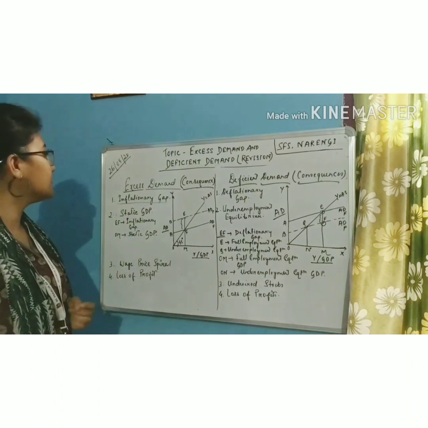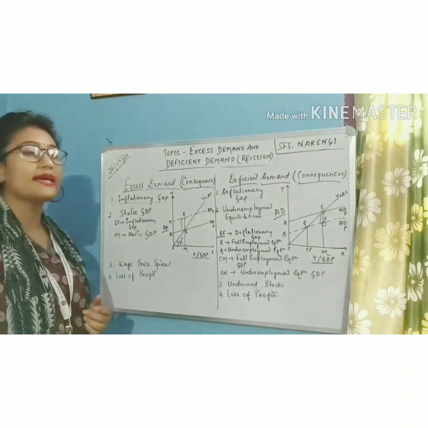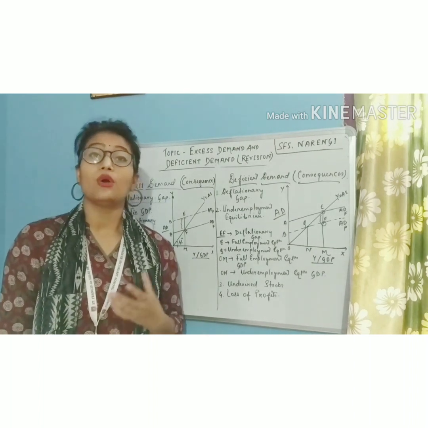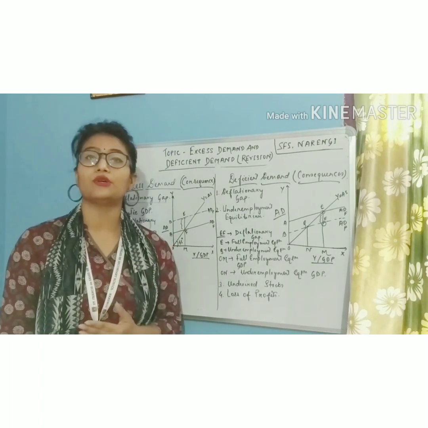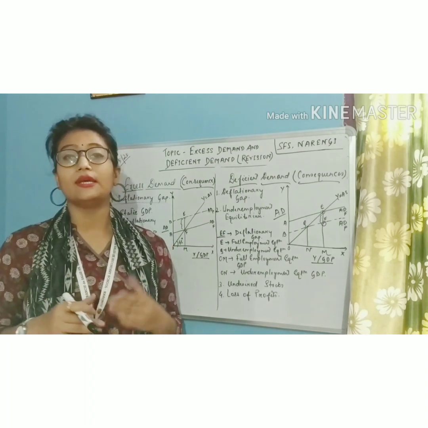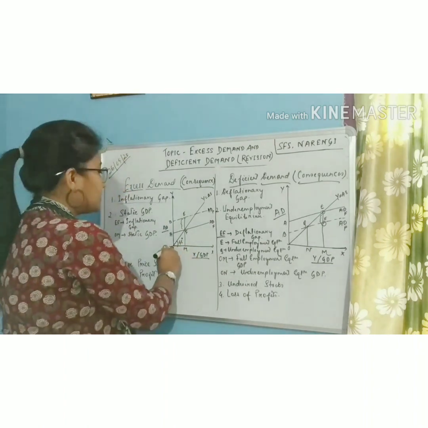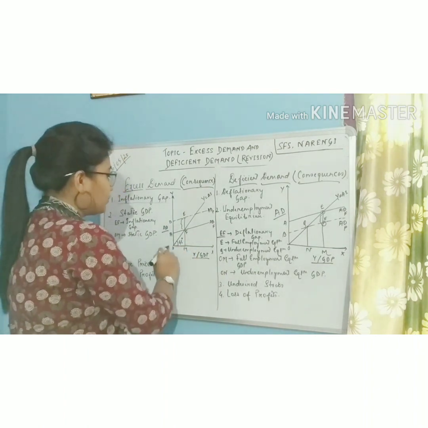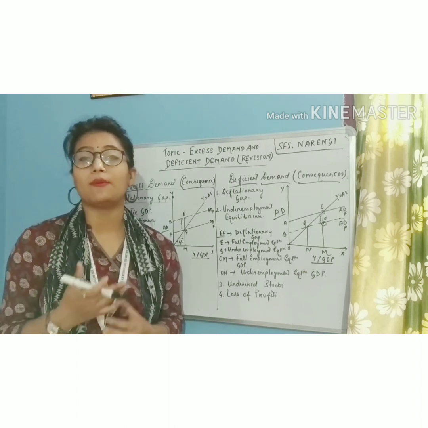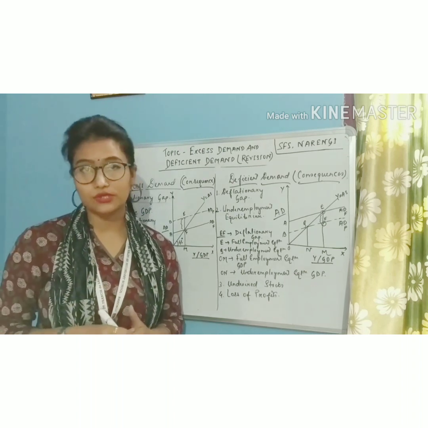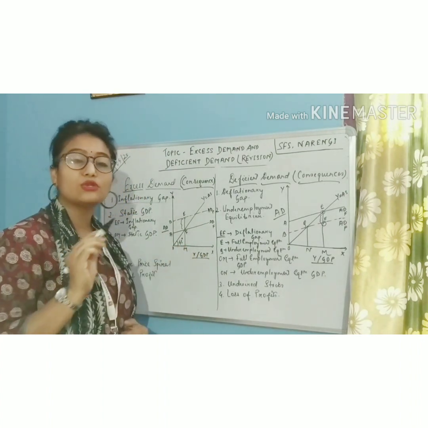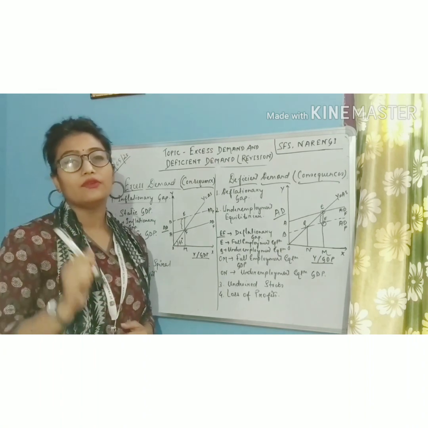The second consequence or effect of excess demand is static GDP. So static GDP refers to a situation, students, when owing to the full employment of the resources, the output in the economy cannot be increased beyond a certain point. That means this is a fixed amount of output, OM. OM is the static amount of GDP. OM is the static amount of output that can be produced in the economy. It cannot be increased beyond OM. Why? Because the resources are already fully utilized.